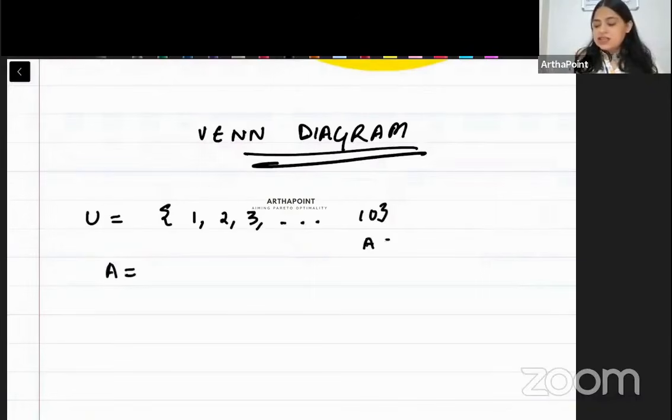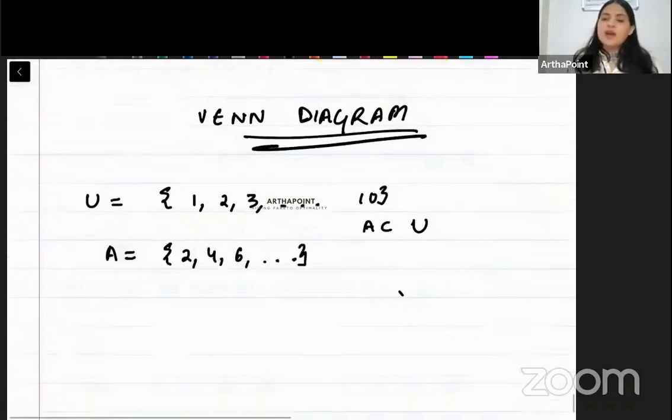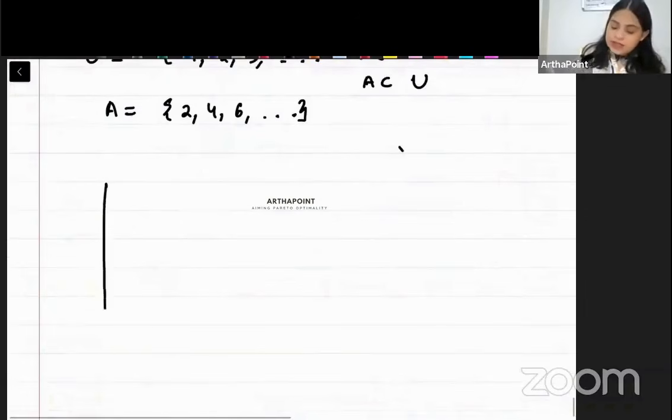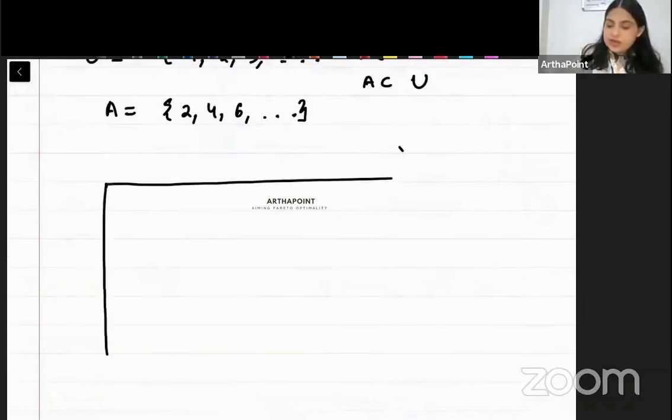Set A is a subset. I told you everything has to be a subset of the universal set. So set A is a subset of the universal set, and set A has only even numbers, 2, 4, 6, and so on. So beta, how will I show this? This is how I will represent it in the Venn diagram.